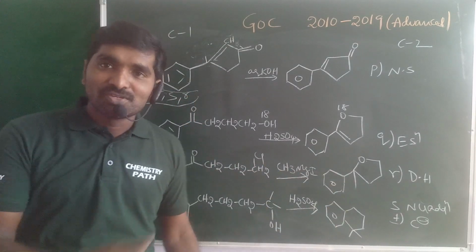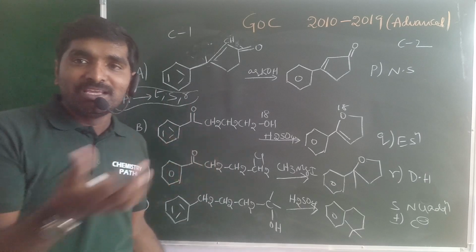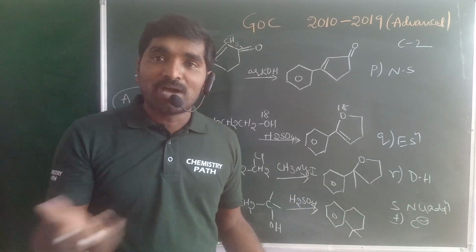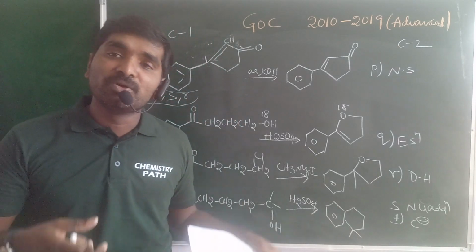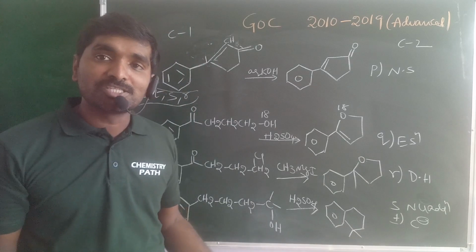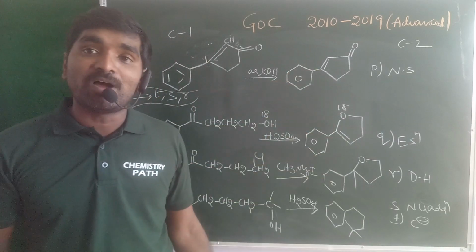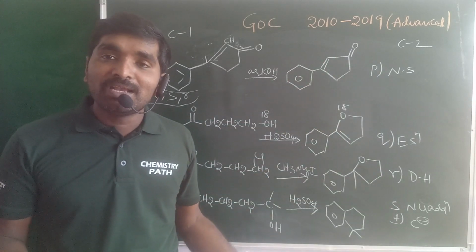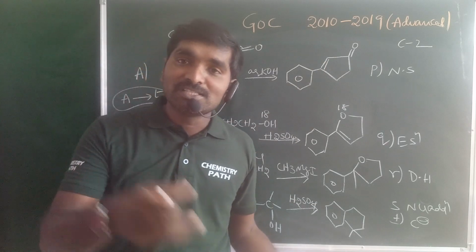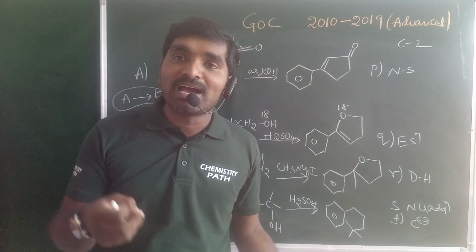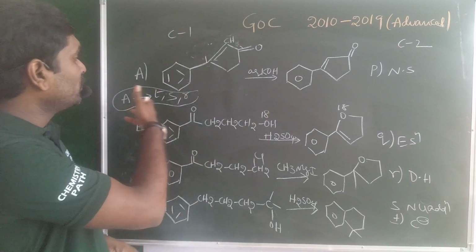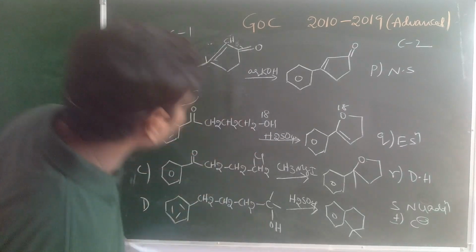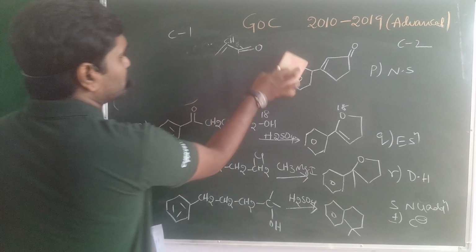Is it clear, guys? This is nothing but simple aldol condensation. In aldol condensation, ketones or aldehydes have at least one alpha hydrogen, which is an example of nucleophilic addition. Then dehydration is possible, so due to dehydration, a double bond is formed between the alpha carbon and beta carbon. Aldol means beta hydroxycarbonyl compounds, which upon heating give alpha beta unsaturated carbonyl compounds. So it is clear for option A: T, S, R. Three options are correct. Let's go for the next one.